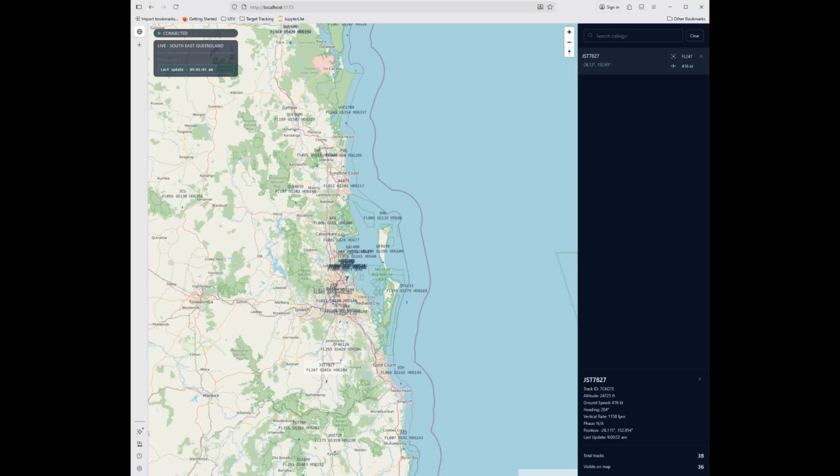The application you see running on the screen is the result of about 21 hours of my time working with Codex. The application can run in two modes. One mode where the tracks are injected by a simulation system, written by Codex of course, and a second mode that retrieves live tracks from OpenSky Network. The application is currently running in OpenSky Network mode, requesting data for South East Queensland, Australia.